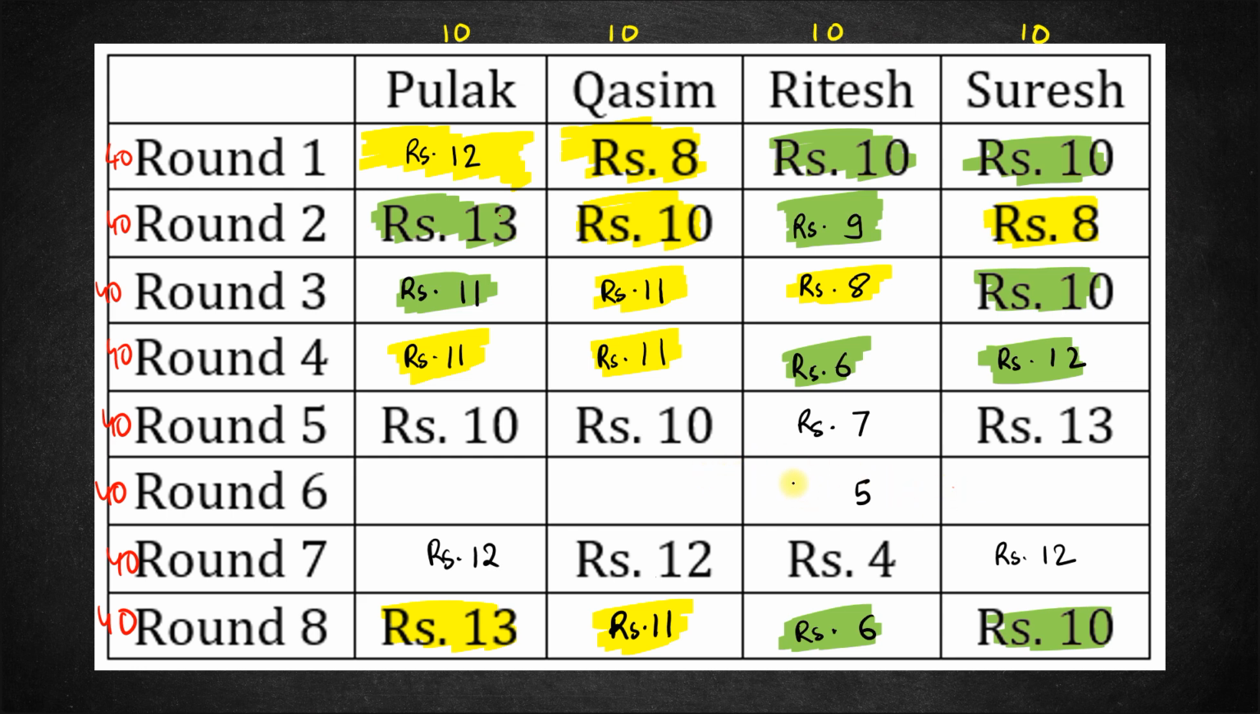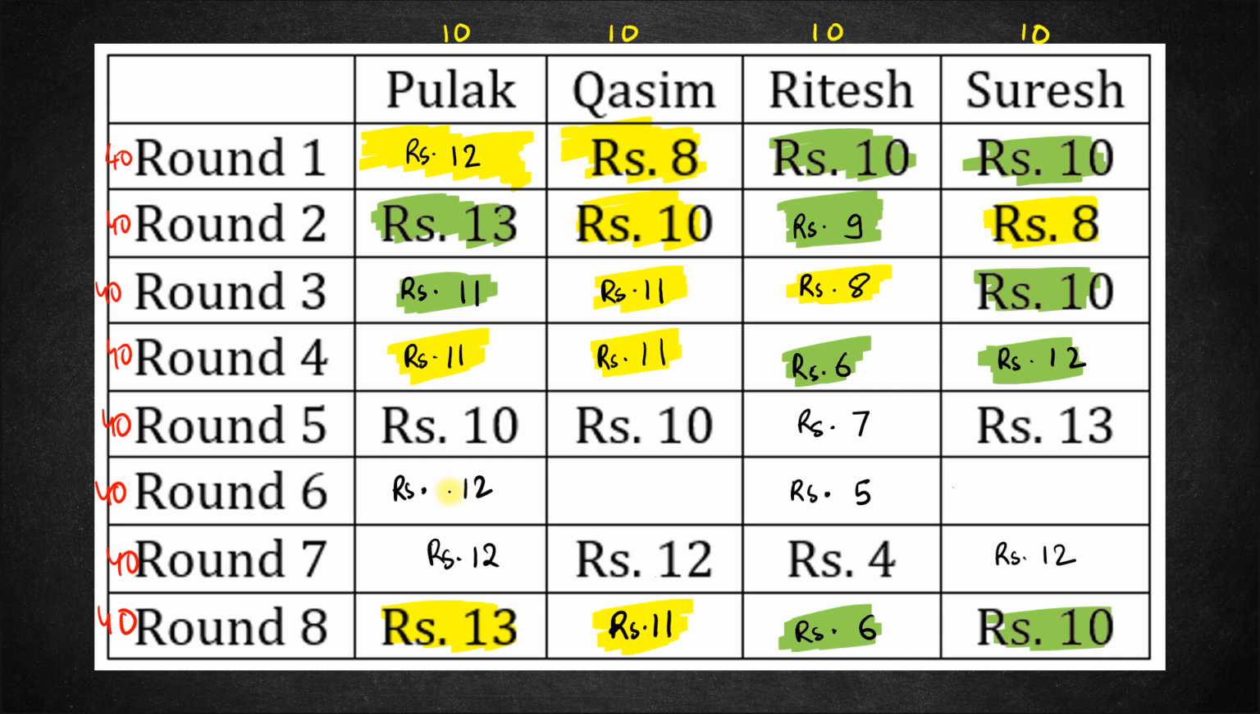Now if this amount is 5, that effectively means that Ritesh is losing 2 rupees. If Ritesh is losing 2 rupees, who is going to gain 2 rupees? Suresh cannot gain 2 rupees, right? Now Qasim also cannot gain 2 rupees, because if Qasim gains 2 rupees, Qasim will have 13 rupees here, which is the highest amount that Qasim has. So Qasim obviously cannot have another repetition of the highest amount. So the only person gaining 2 rupees has to be Pulak. Pulak's highest is 13. So any other amount apart from highest and lowest can repeat. So this becomes 12. Okay?